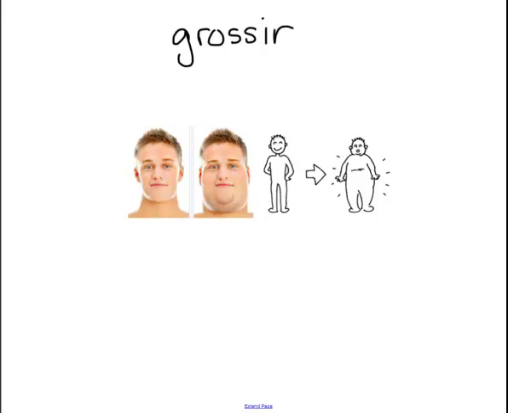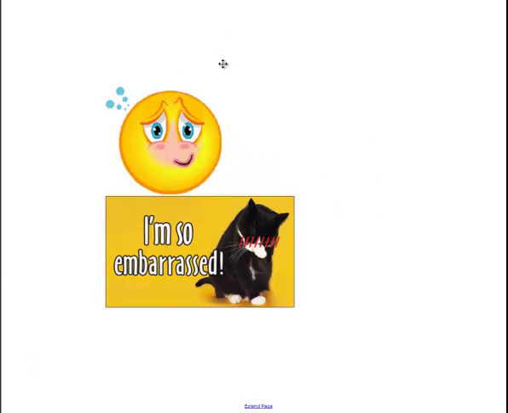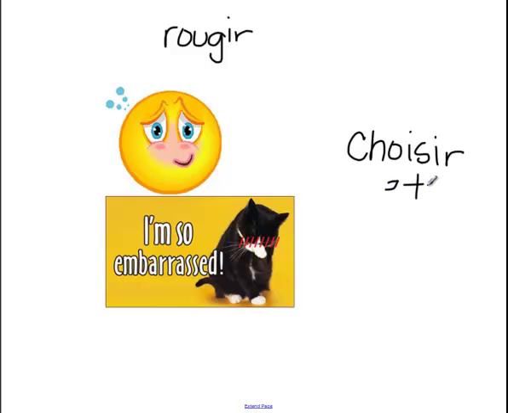And one last one. Actually, I think I have two. Nope, one last one. And that is this one. See, he's blushing. That's the verb rougir, which is to blush. I don't know that we'll use that one very often, but I know finir, we'll use that one quite a bit. And there's one other one that I haven't listed on here, and that is the verb choisir, which is to choose.